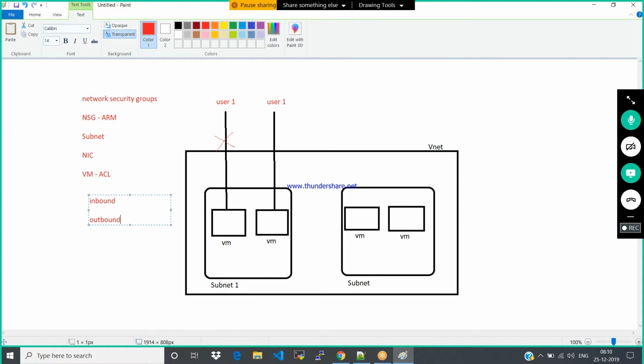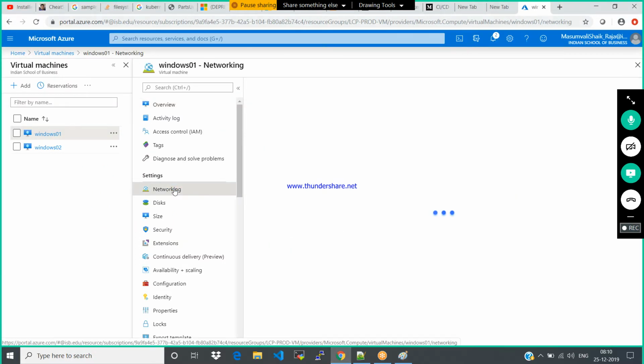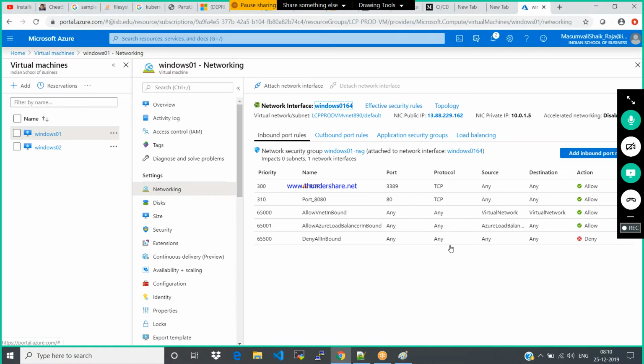So the default traffic rules are, first one, allow all inbound. Where do you see? Just go to network. There you can see that. These are the three default rules. First one, sorry, allow virtual network inbound. The network traffic which is coming from your VNet, allow it. All the traffic should be allowed.